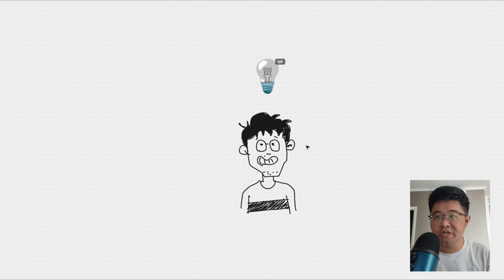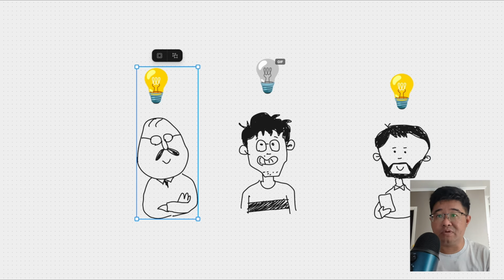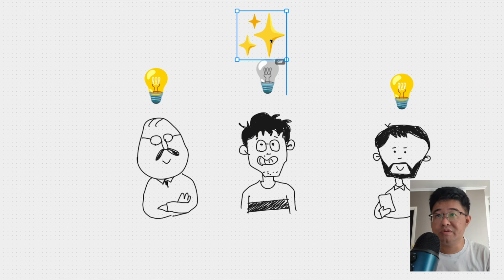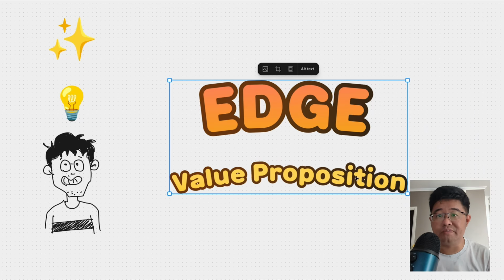We will start with an idea. When you are trying to create a product, you will likely start with an idea. What is possible is that there are other people who will also have the same idea. Because of that, you need to do something better than those people. It is usually known as an edge or value proposition.